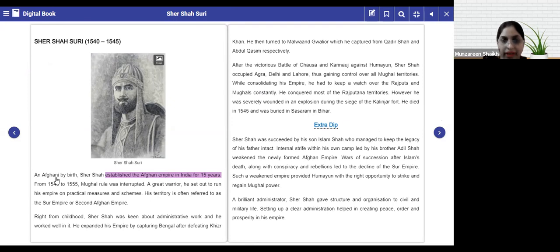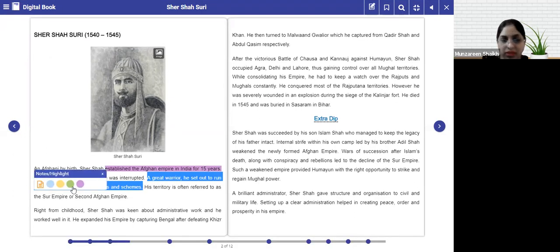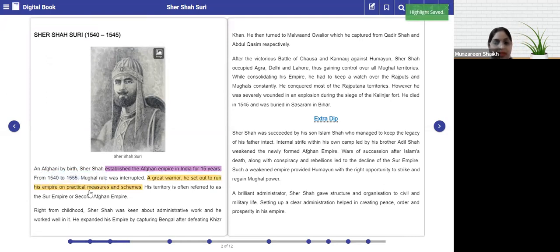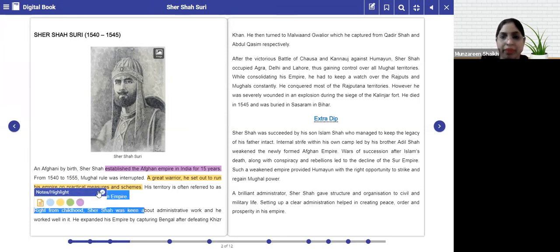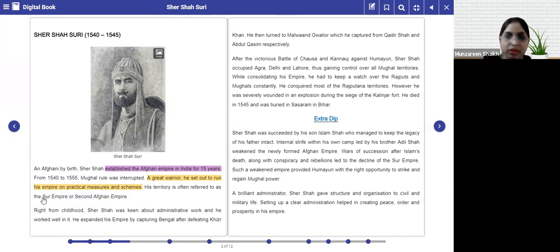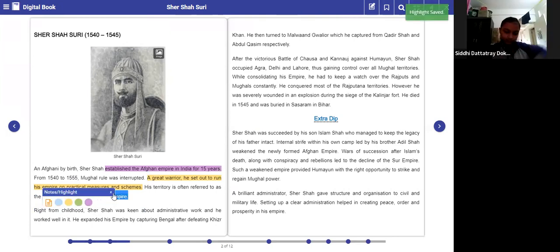He was a great warrior, and he had set up his empire on political measures and schemes. He had great administrative skills. You need to remember that he had great administrative schemes. Now, his territory which he conquered was known as the Suri Empire, or the second Afghan Empire. Please underline that. He was the founder of the Suri dynasty, which he named after his name, Sher Shah Suri.